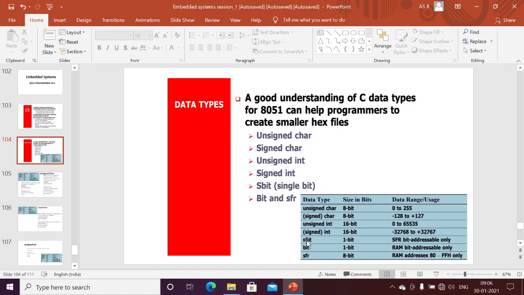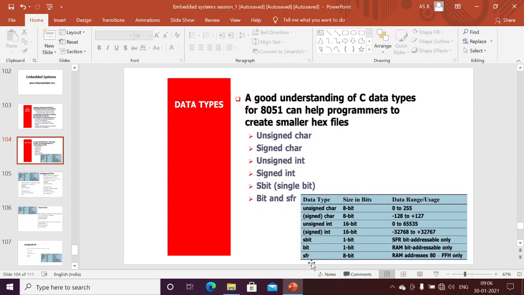Next one is sbit, which is for special function register bit addressable only. For example, we have special function registers. If I want to access only a specific bit, I can use this data type. Next, bit: we have bit addressable memory from 20 to 2F in our RAM. If you want to define any one bit from the bit addressable area, you can use this data type.